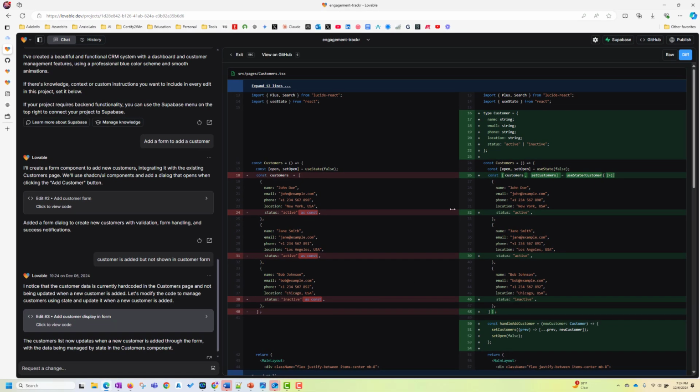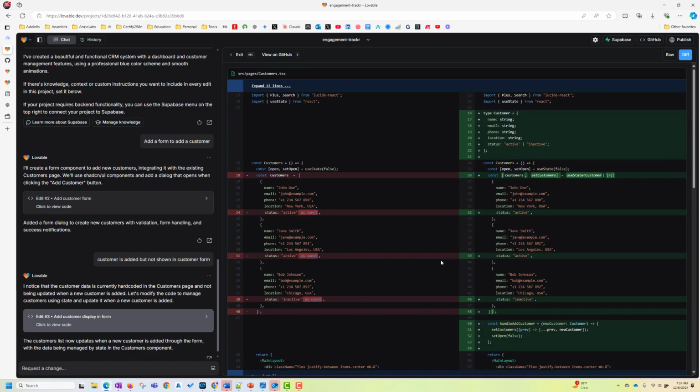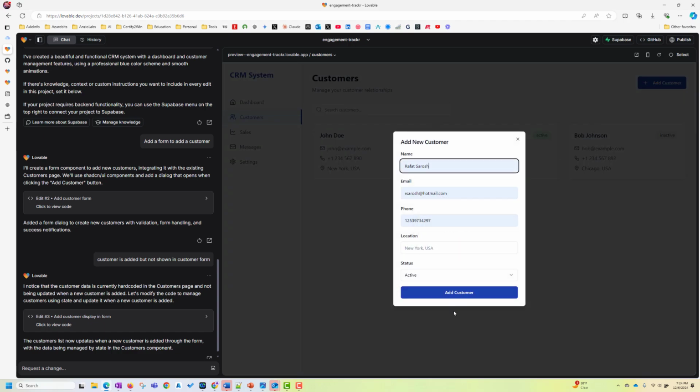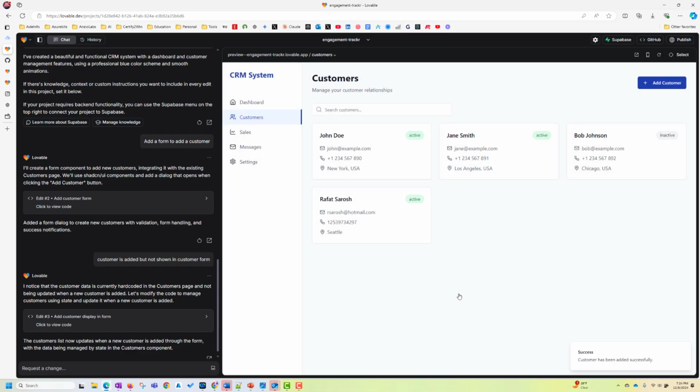You can click here and you can see the code changes made here by the system. But forget about that. We are not interested in looking at the code. We'll look at the functionality here. Now I'll add a customer location. I'll say Seattle, and here the customer is added. So this functionality is working.